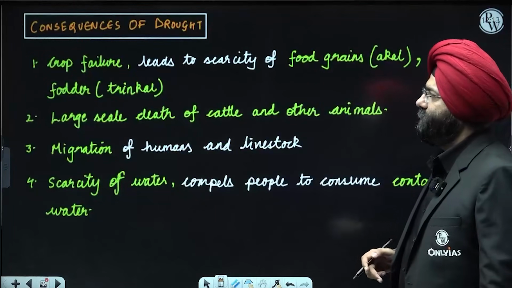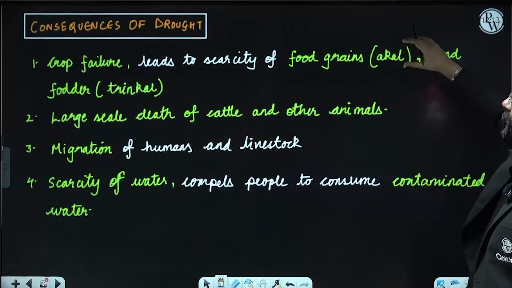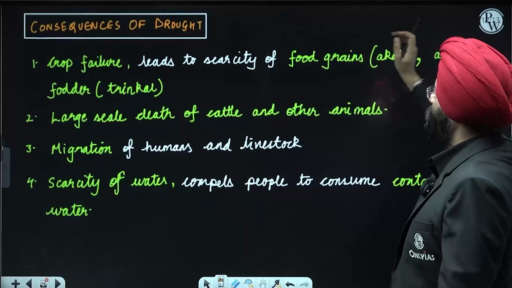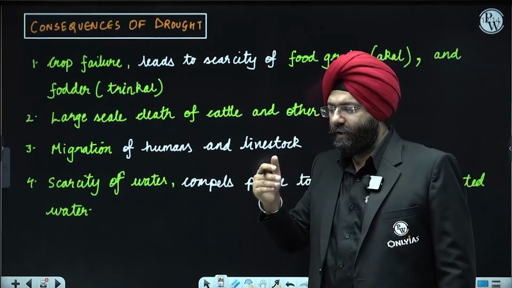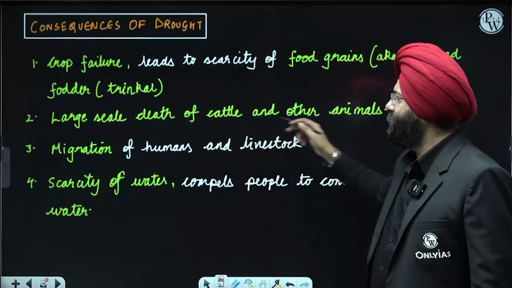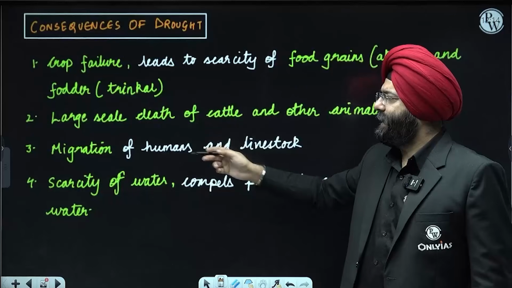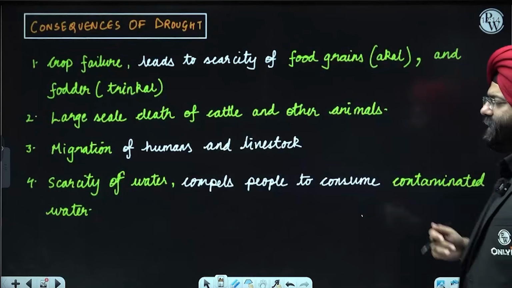Consequences of droughts. It will lead to crop failure, leading to scarcity of food grains. Food grains failure is known as akal in Hindi, and fodder failure is known as trinkal. That means there is a deficit with respect to fodder or with respect to food grains. Large-scale death of cattle and other animals is seen. Migration of humans and livestock occurs, and scarcity of water compels people to even consume contaminated water.